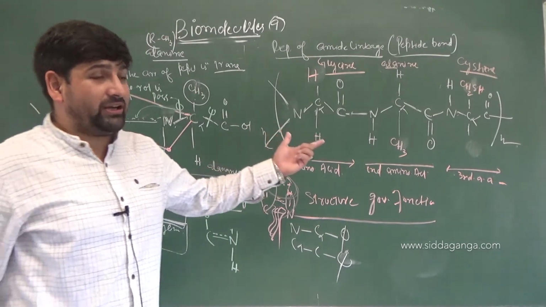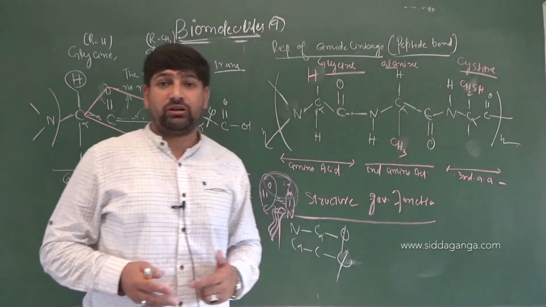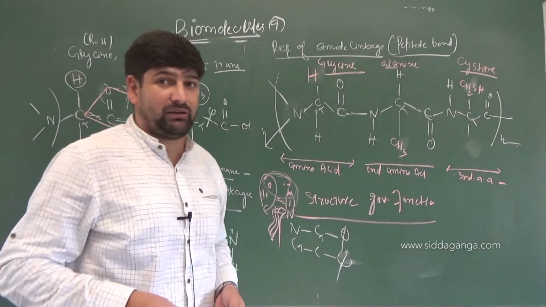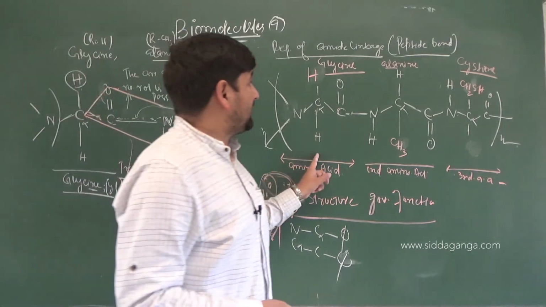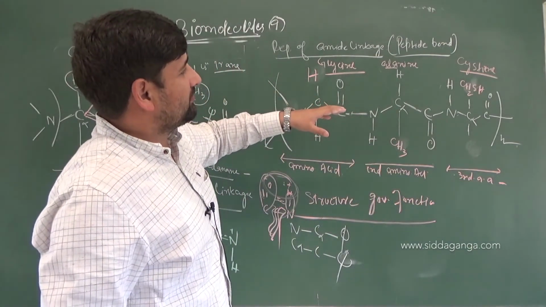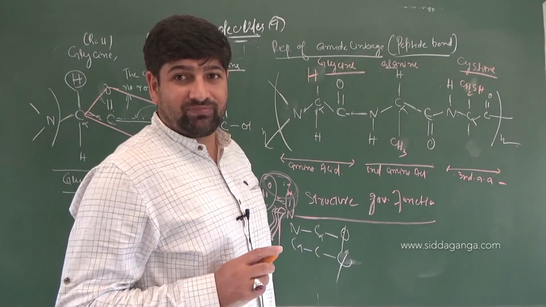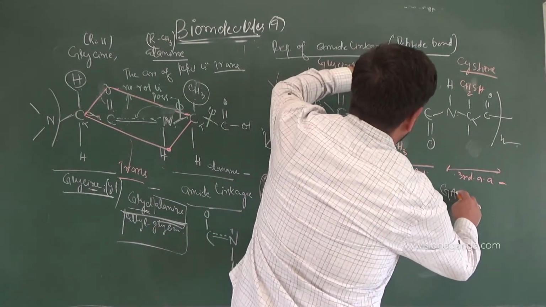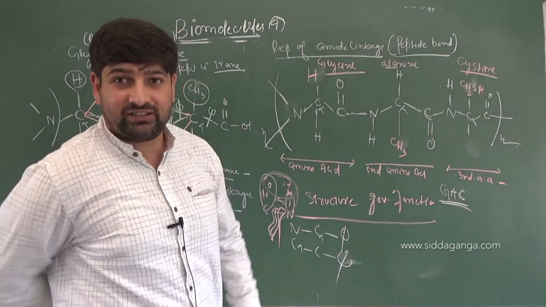It's made up of how many amino acids? 3 amino acids. How many peptide bonds are there? 2. So the total number of peptide bonds is always equal to n minus 1. That means the total number of amino acids in that chain minus 1 will be the total number of peptide bonds. Am I clear? So if you want to write the name, it will be glycyl alanyl cysteine. How many possibilities are there? Glycine, alanine and cysteine. According to the abbreviated, short form nomenclature, how do you write it? You will write it GAC. GAC. Got it or not?